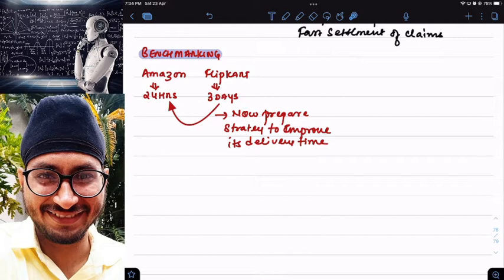So here what is Flipkart doing? Flipkart is analyzing its delivery time against Amazon and finding out that Amazon is able to deliver almost 2 days before Flipkart does. Because of which Flipkart is losing customers to Amazon. Amazon customers are more satisfied than Flipkart customers. Because of this, it will prepare a strategy to improve its delivery time and try to reduce the gap between Amazon delivery time and Flipkart delivery time. This is called benchmarking. So in simple words, what is benchmarking?